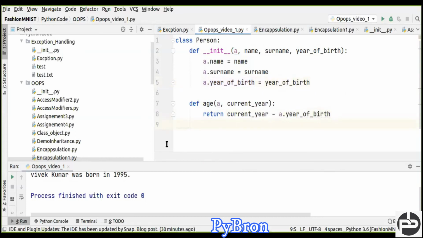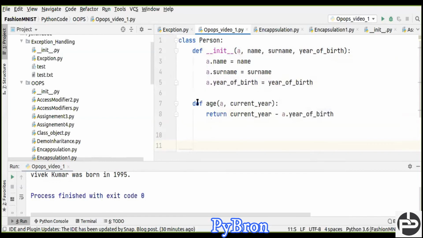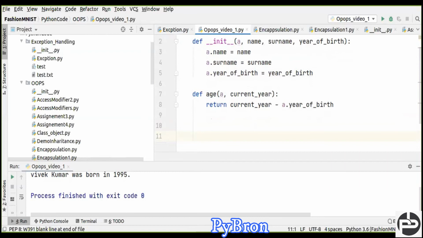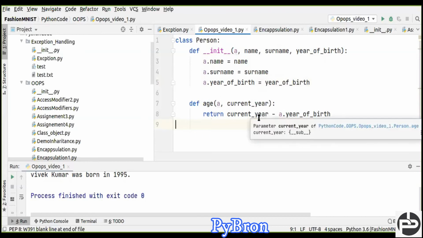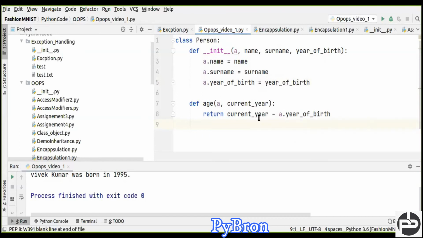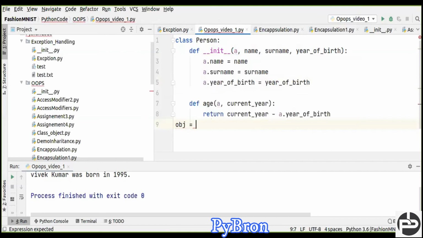Next, I would like to show you something a bit different. Okay, I'll show you later on. And next, I just create an object, right? First I have to create the object. How can we create an object, by the way? Can anyone help me? Yes, we can create an object with the help of the class name. You can give here any name, like obj. Here I am going to create a person.